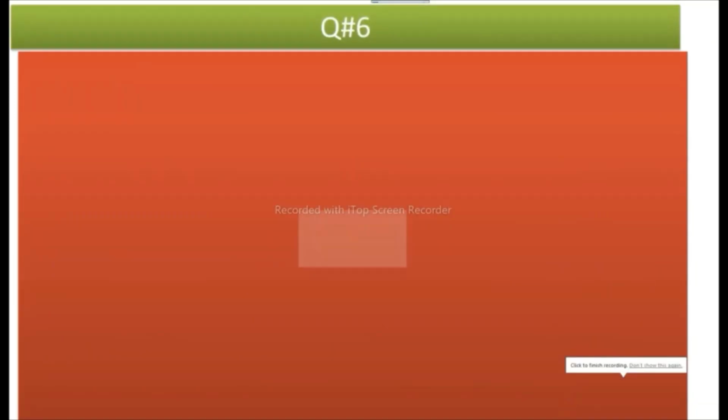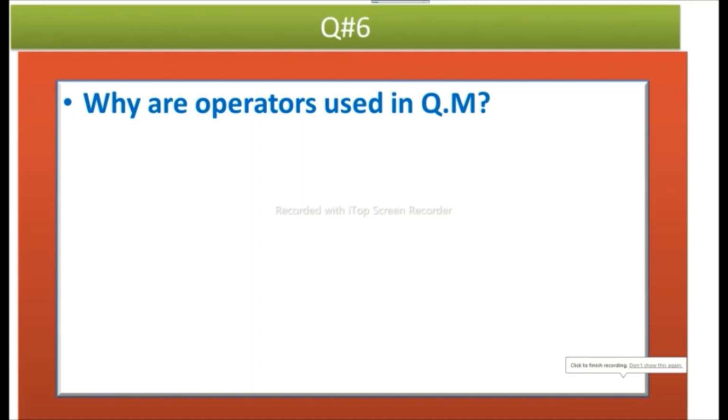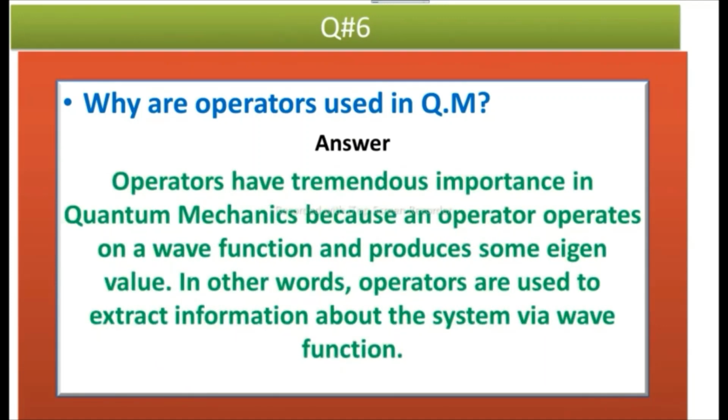Question number 6 is, why are operators used in quantum mechanics? Answer is, operators have tremendous importance in quantum mechanics because an operator operates on a wave function and produces some eigenvalue. In other words, operators are used to extract information about the system via wave function.